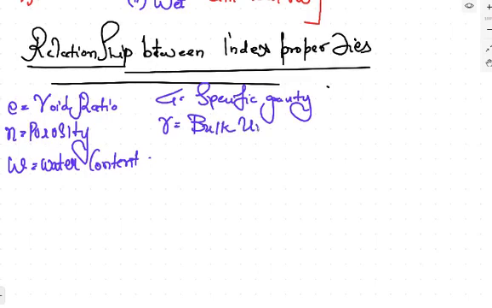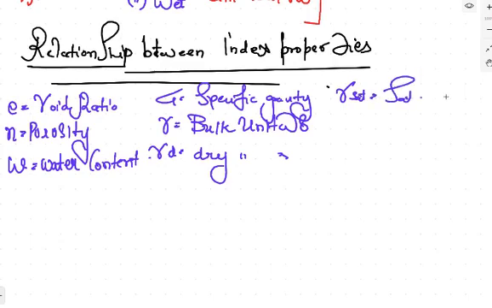Gamma d is the dry unit weight, gamma sat is the saturated unit weight, and gamma dash is the submerged unit weight. These are the things which we have with us. This is all we have. Okay, one thing I know, look carefully. Don't memorize this, it is just for understanding the revision.